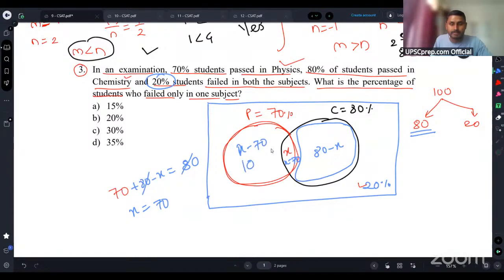So in this case, this is 70 minus x, so 70 minus 70 will be 0, right? This 80 minus x will be what? 80 minus 70, that will be 10%, right? So how many students do you have in physics who have passed only in physics? Do you have any students who have passed only in physics? No, right? Because it is 0. So this red circle which I have drawn here doesn't exist actually, right? Because we are getting this value 0.